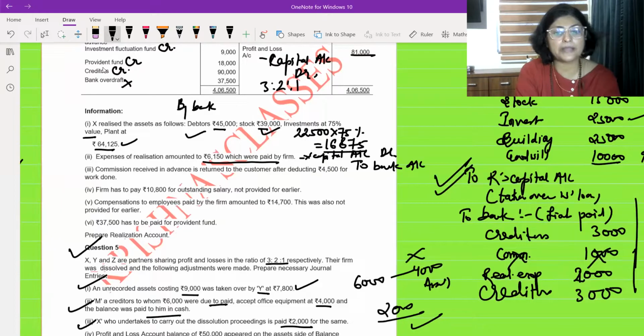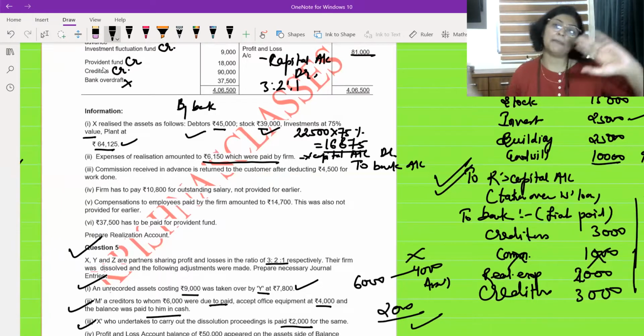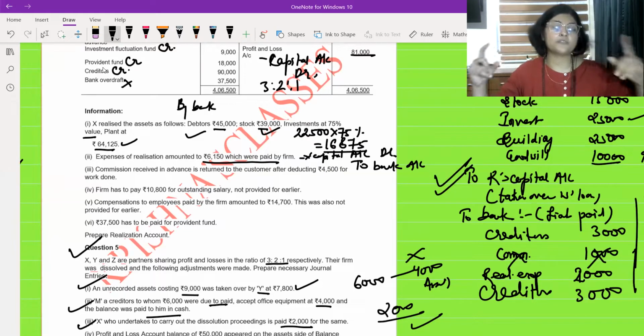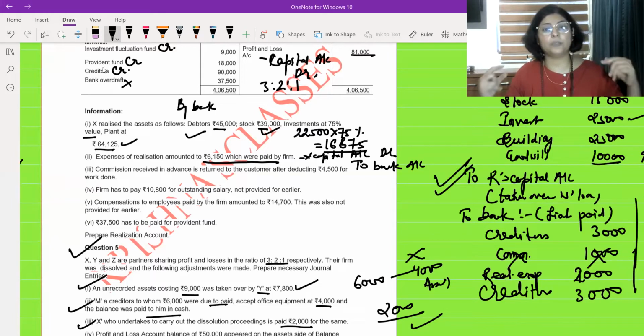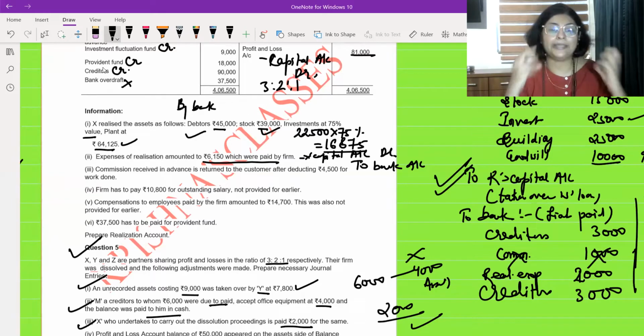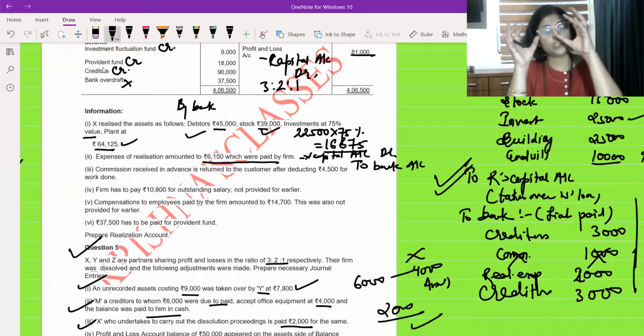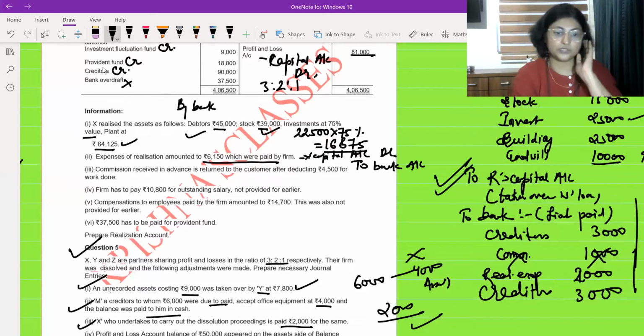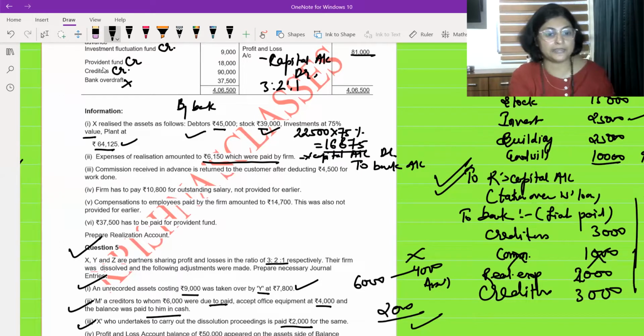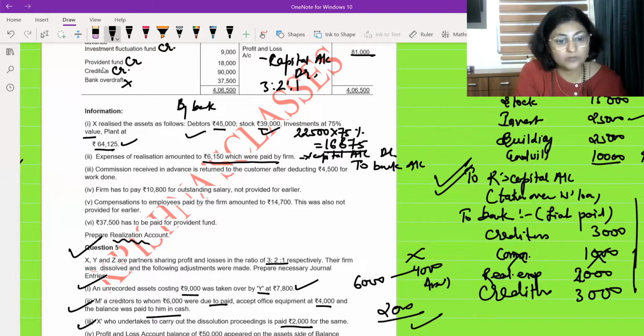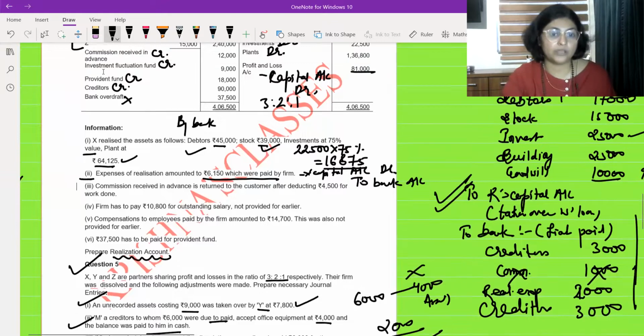Means the firm's bank account is paying and his capital account is debited. Why? Because when the final settlement for X will be done, this amount shall be taken from X, means it should be reduced from the final payment. So this is not going to take place in realization account. The question's requirement was realization account. In realization account, this 6,150 will not come.